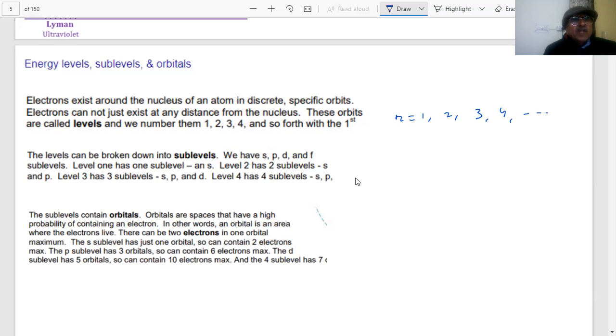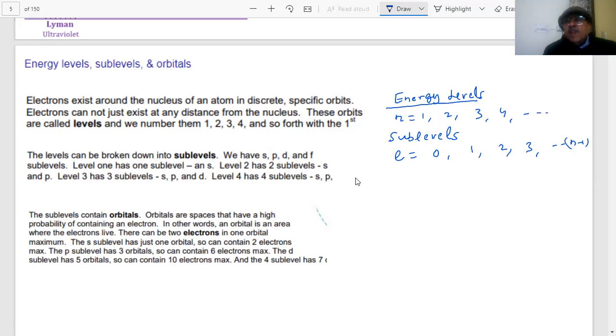The levels can be broken down into sub-levels, and we have s, p, d, f sub-levels. These are my energy levels, students. In the energy levels we have sub-levels, which are represented by l = 0, 1, 2, 3, and they can have values up to n minus 1.